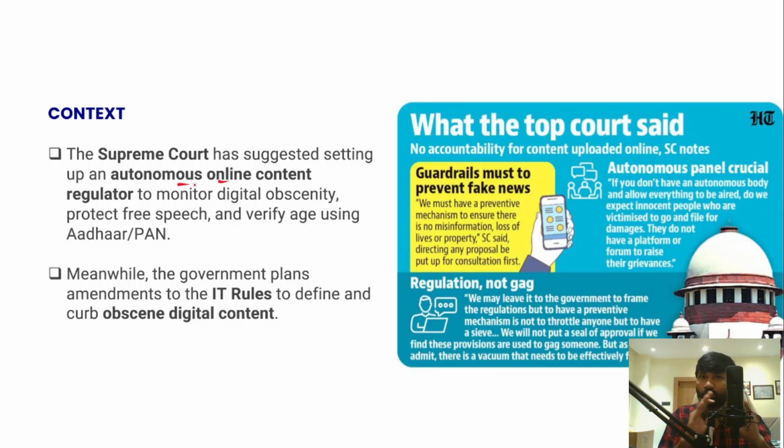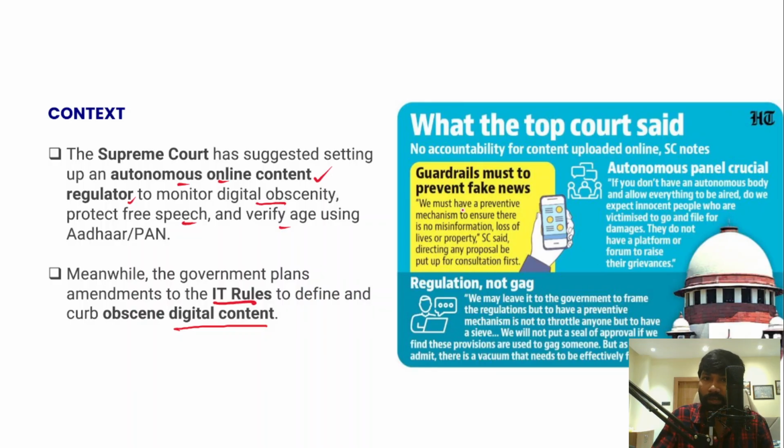The responsibility of this online content regulator is to regulate and monitor the content, particularly digital obscenity, protect the free speech of individuals, and also verify the age of individuals who are using the internet with Aadhaar and PAN verification, right? So this is what the Supreme Court has said. However, the crux of it is that it issued directions to establish an autonomous online content regulator. However, the government has been planning amendments to the existing IT rules to define and curb obscene digital content, right? So this is the context.